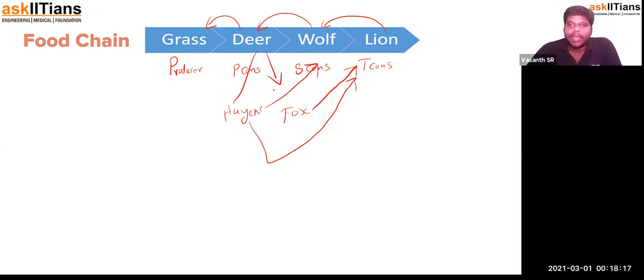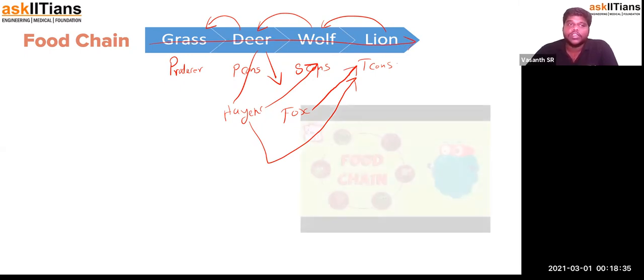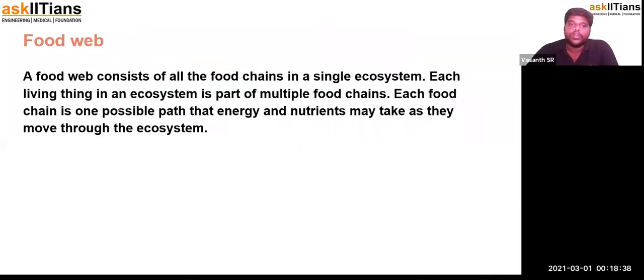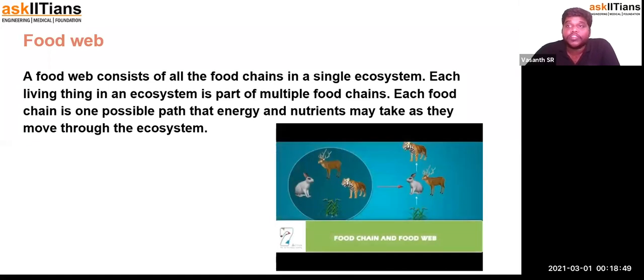I'm actually trying to create a new food chain, and they are all interconnected with each other. So that is what we are going to see. Whatever we saw earlier was a food chain, which is linear in nature. When many linear chains are interconnected due to common preferences, it is called a food web. So a food web consists of more than one food chain combined together, and they are all joined at a particular point due to the common preferences that they have.